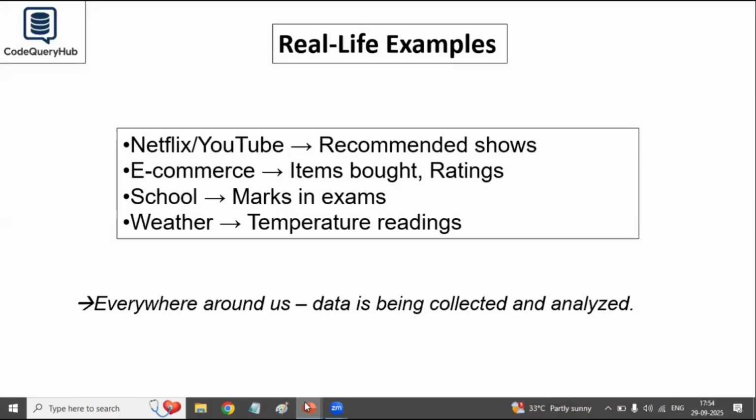Let's see some real life applications. Netflix and YouTube recommend shows based on your watch history, and that's data in action. E-commerce sites track the items you buy and the ratings you give. Schools use exam marks, and the weather app relies on continuous temperature data. Everywhere around us, data is being collected and analyzed.